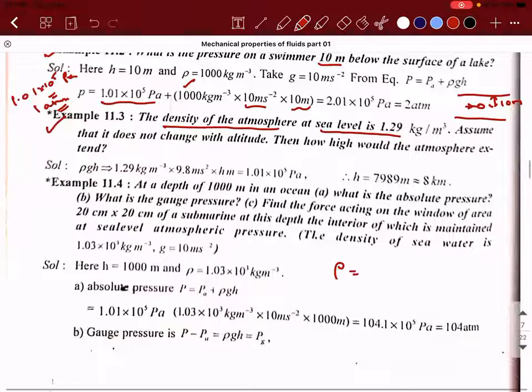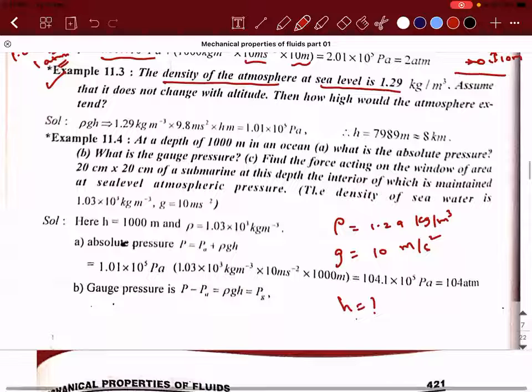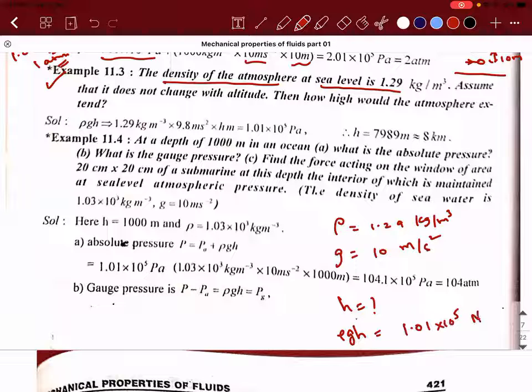So rho is equal to 1.29 kilogram per meter cube. g is equal to how much? 10 meter per second square. So height is equal to how much? So that you take rho gh. You take rho gh, it is 1.01 into 10 power 5 Newton per meter square. So substitute the value of rho and g, calculate the value of h. That will give you the height above the surface.